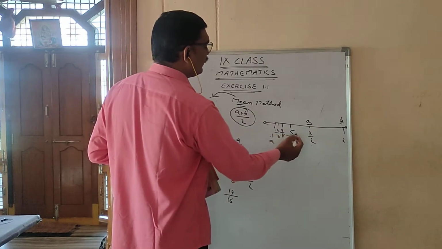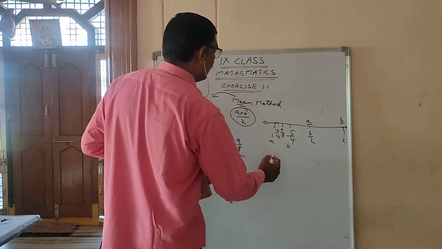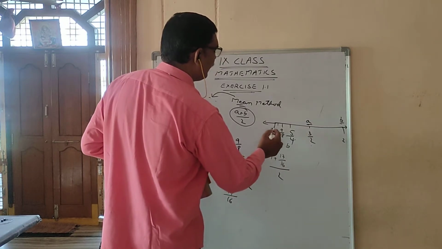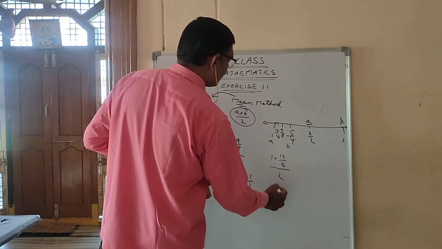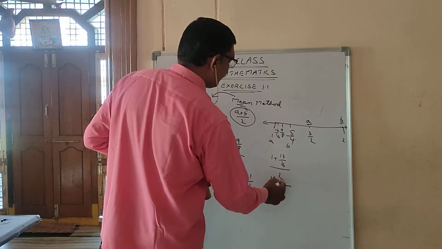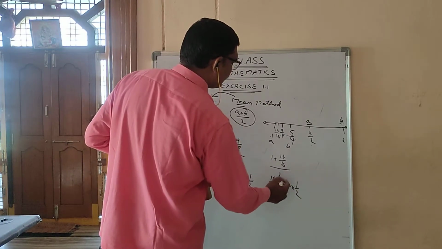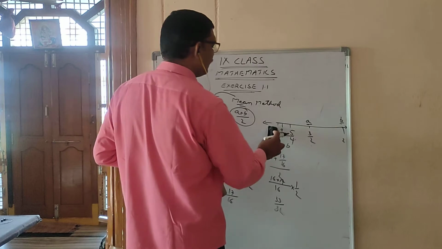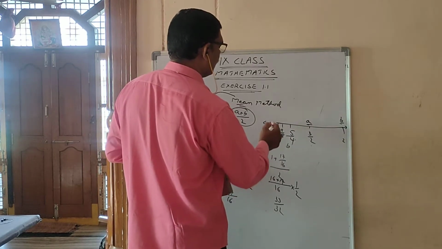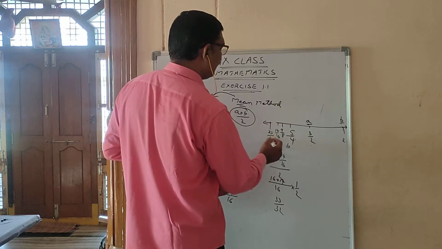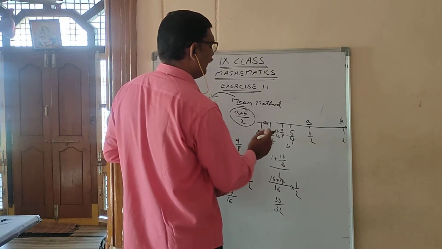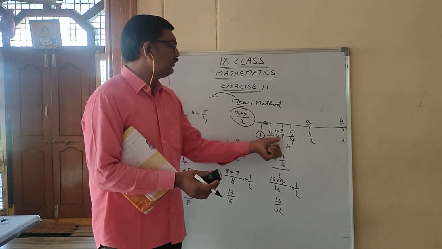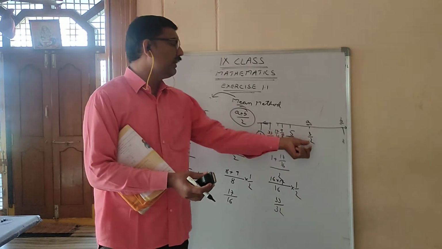So I got 1, 2, 3, 4 numbers. Again, in between 1 and 17 by 16, a number between them. Again 16 is the LCM here. 16 plus 17 into 1 by 2. 16 plus 17 is 33, so 33 by 32. So I got 33 by 32 and here I got 1. 1, 2, 3, 4, 5. I got 5 numbers, or not? You can take these in between 1 and 3 by 2.